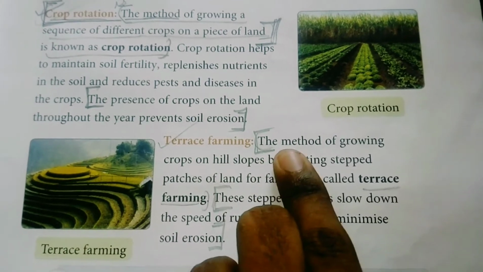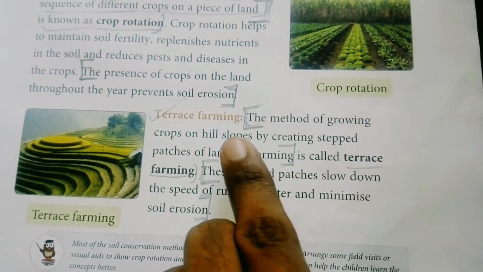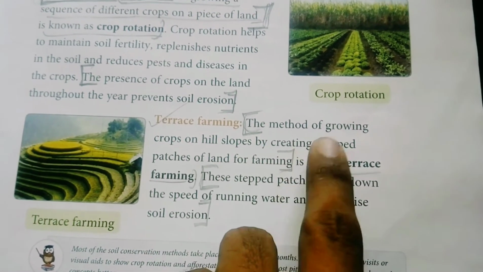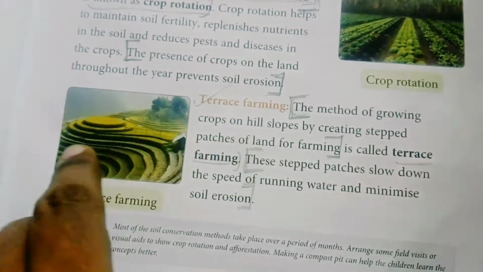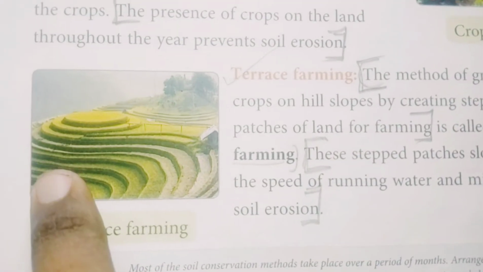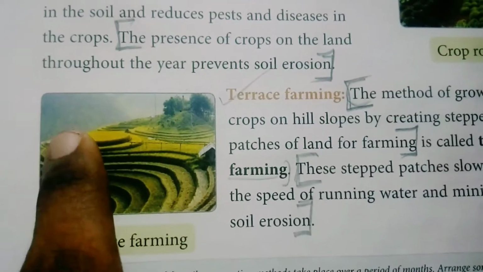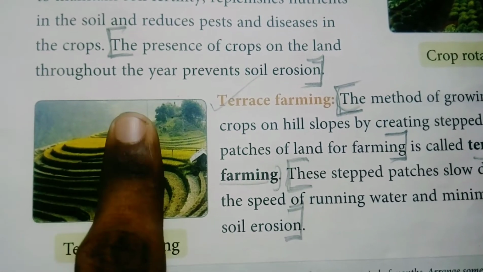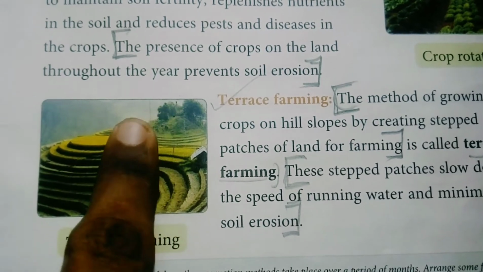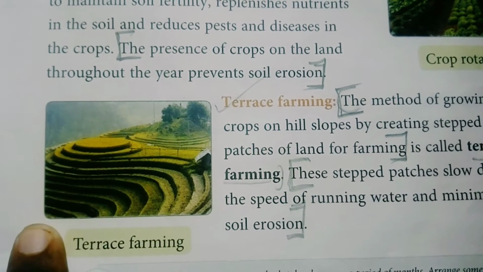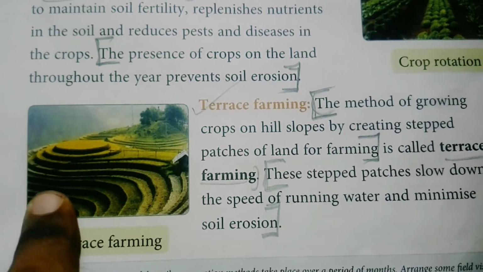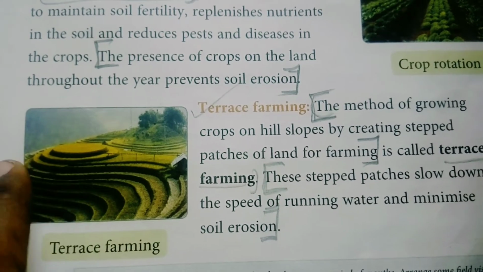Second is terrace farming. This method is growing the crops on hill slopes by creating stepped patches of land. As you can see clearly in the picture, the crops are grown on hill slopes, in a hilly area which has a slope going from upwards to downwards, by creating a step-shaped format.